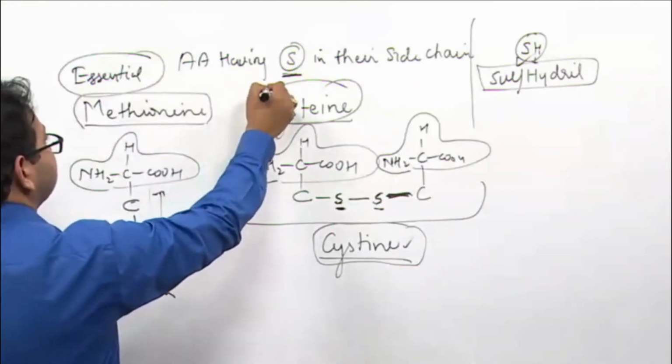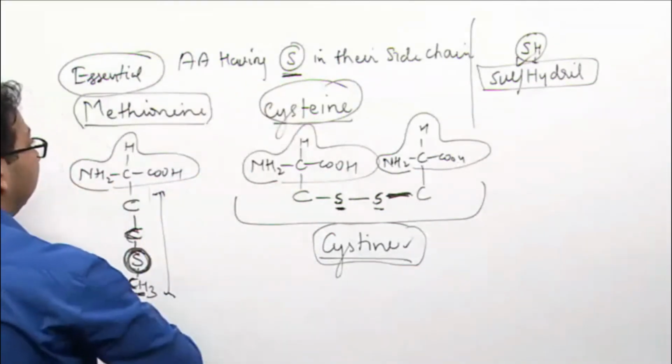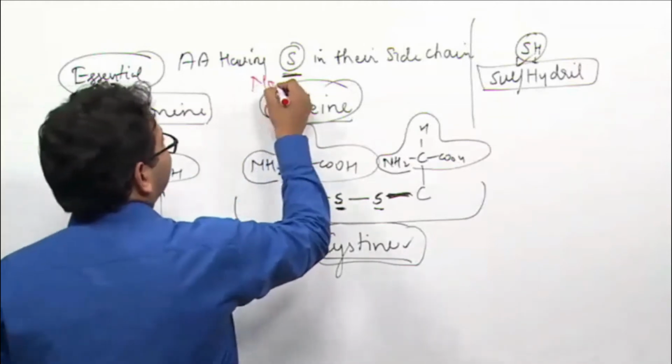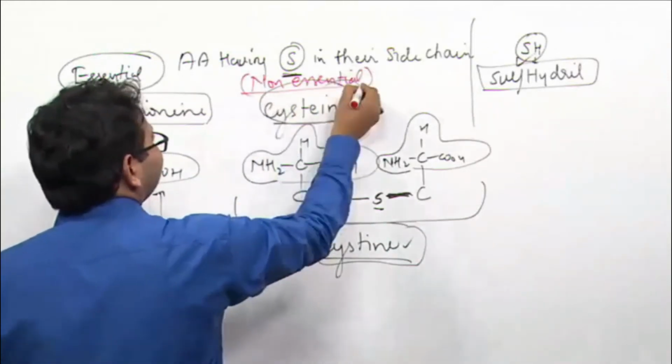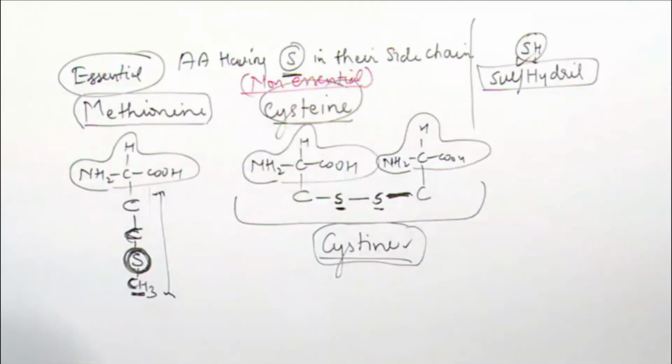Cysteine is non-essential. Clear? Okay. Now, next group.